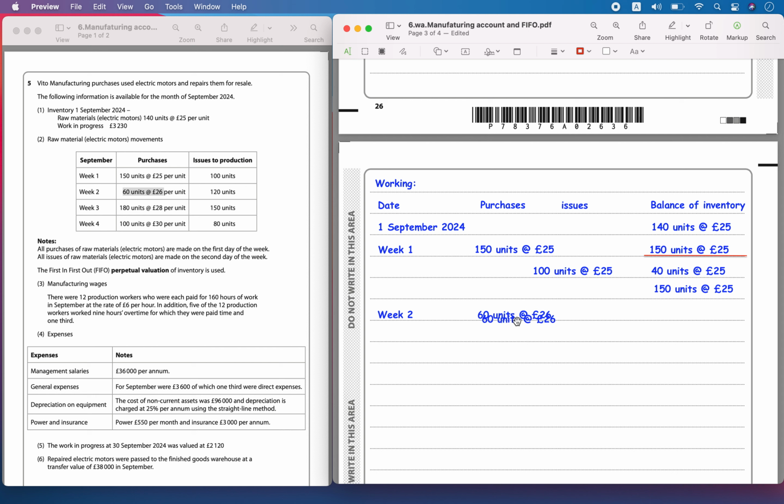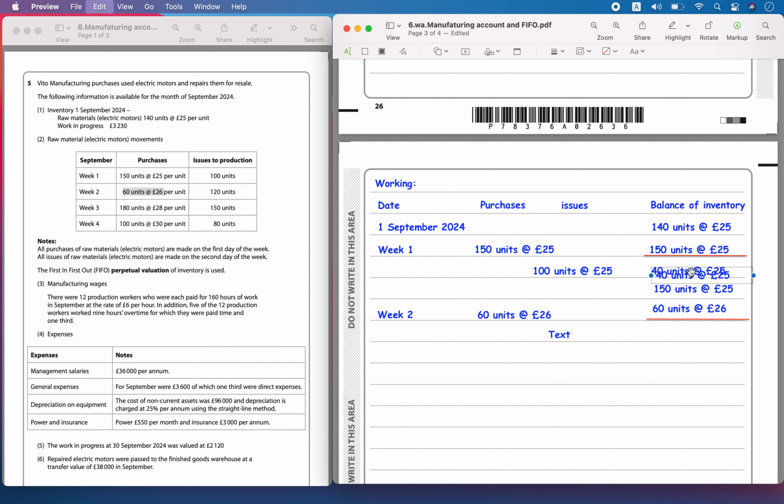So 60 units is going to be placed at the bottom. Okay, this is a new inventory. The oldest inventory is going to be issued first, FIFO. Okay, so now the sales have to be done. It is 120 units. So 120 units you have to issue.